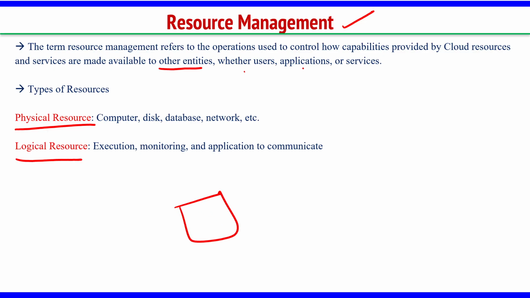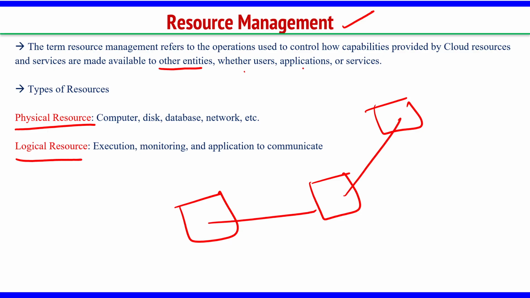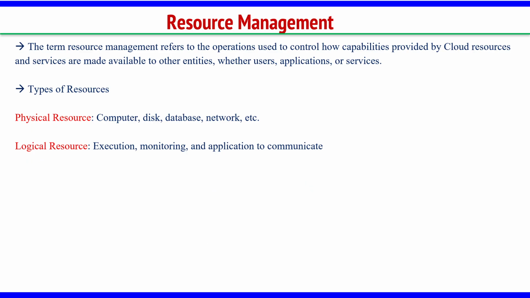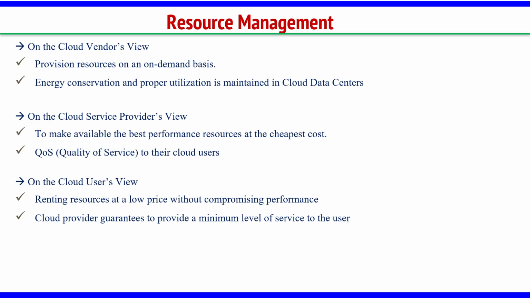Simply having the hardware, RAM and the storage or the network, they cannot function. There should be some communication mechanism, they should execute the task, there should be some monitoring mechanism. So, we have two different types of resources, physical resource and logical resource. And we have three different views. Resource management is taken care by three different people or in three different perspectives, we can say.